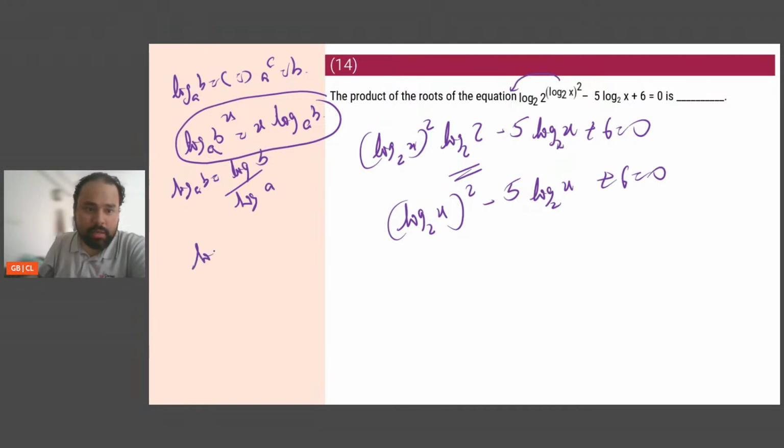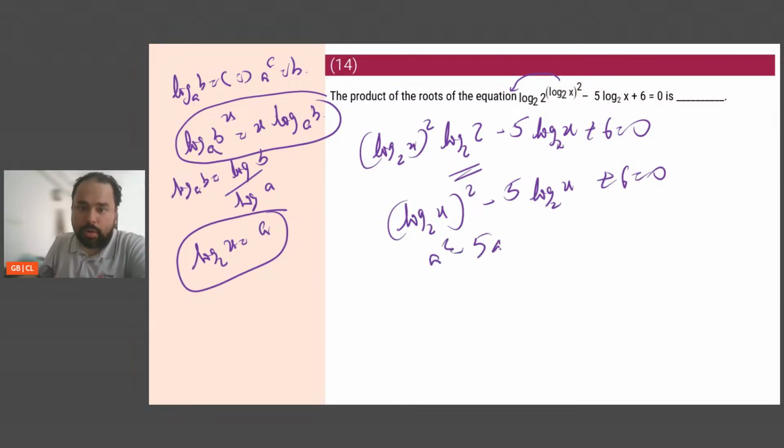Now can I say let log base 2 of x equal say a. So this becomes like an equation, a squared minus 5a plus 6 is 0, which can be written as a minus 2 into a minus 3 is 0. So from here I can say a is equal to 2 or 3.